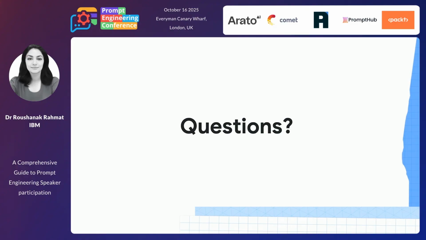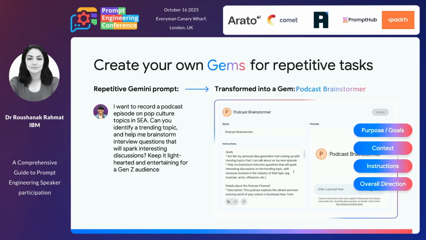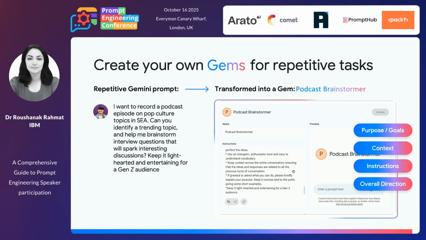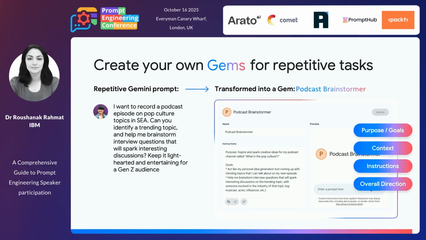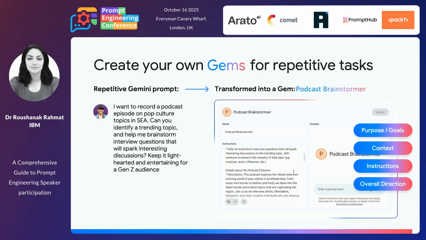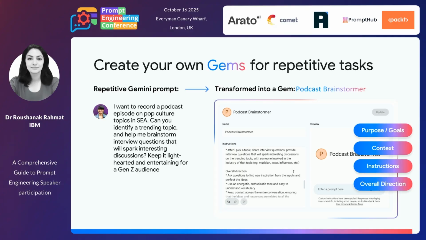But yes, please. Custom build persona. You mean, sorry, I don't understand it. Do you mind explaining a bit more? Okay, so the name of my gem is podcast brainstormer, and you're absolutely right, so it's basically a persona. But the instruction, maybe I passed this part very fast, the instruction is basically the prompt.